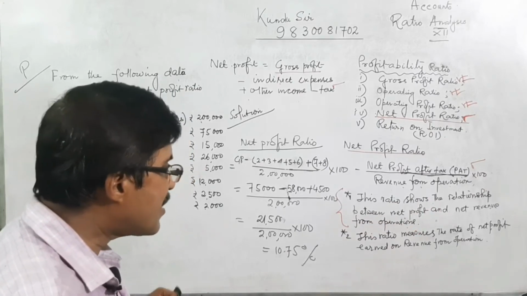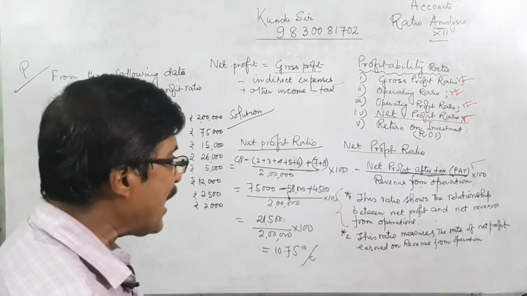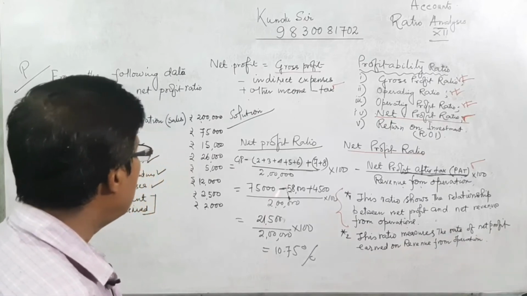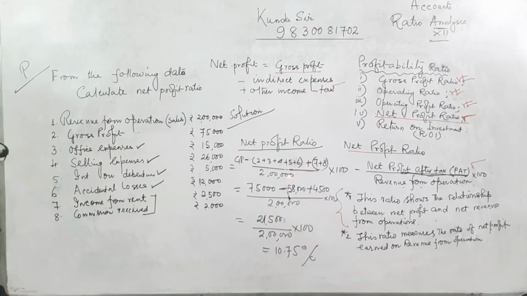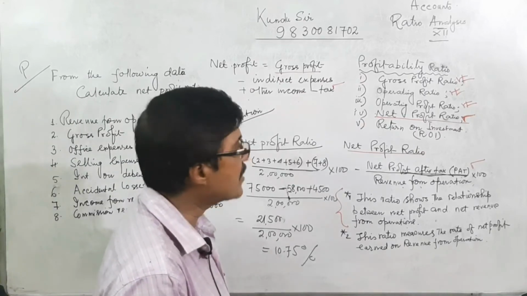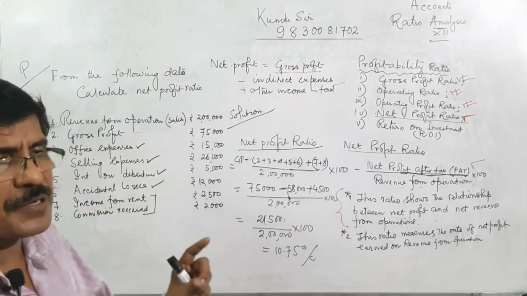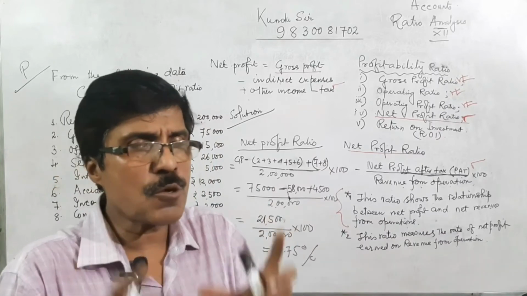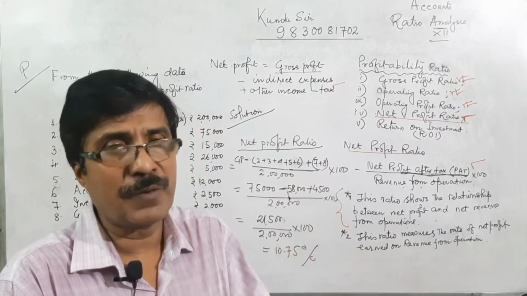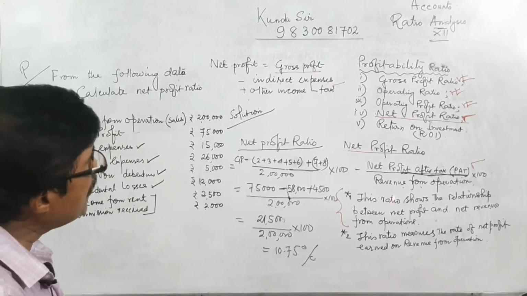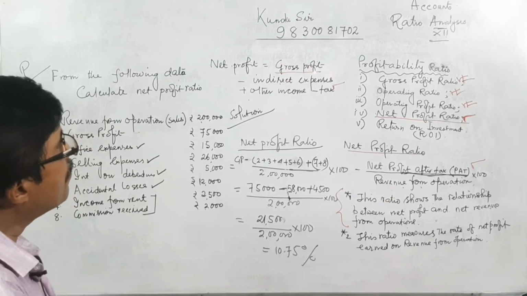Acha, what is the significance of this ratio? It indicates the rate of net profit earned on revenue from operation. So what is net profit? Net profit equals gross profit minus indirect expenses plus other income minus tax. What is gross profit? Gross profit equals revenue from operation minus cost of goods sold. What is cost of goods sold? Direct cost for the operation.